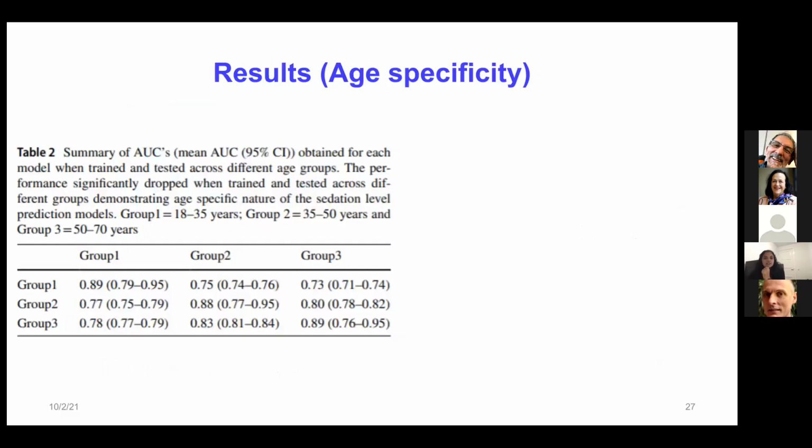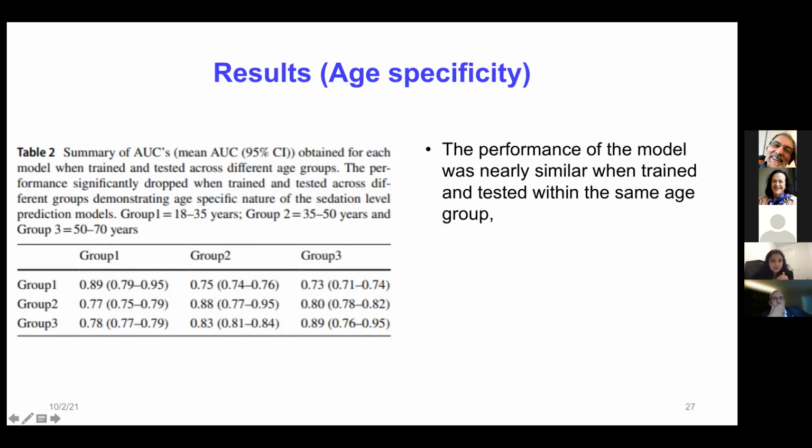And here are the results that we obtained from age. We divided the age group into 3 different groups. Group 1 was the age between 18 to 35 years, group 2 was 35 to 50, and group 3 was from 50 to 70. So we trained our model on one group and tested it on the other. Then there was a performance drop. But the performance remained almost the same when the model was trained on the same group and tested on the same.